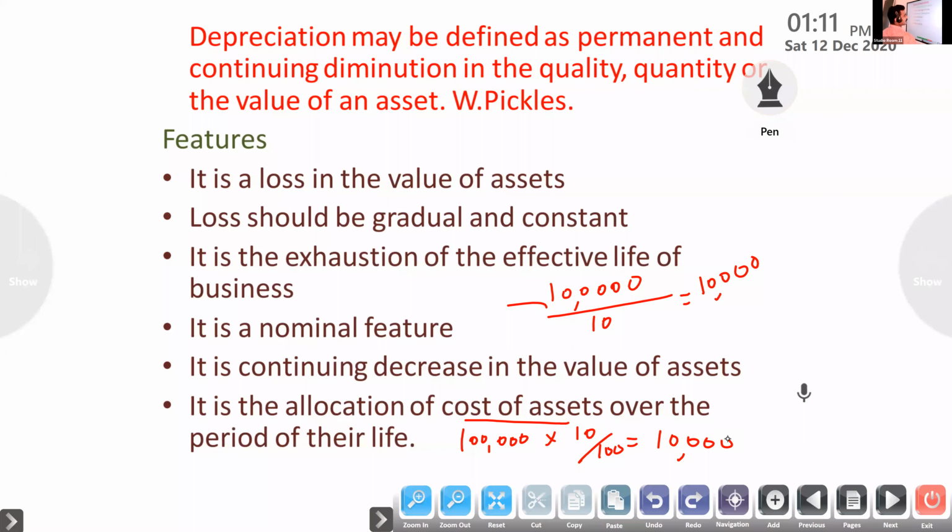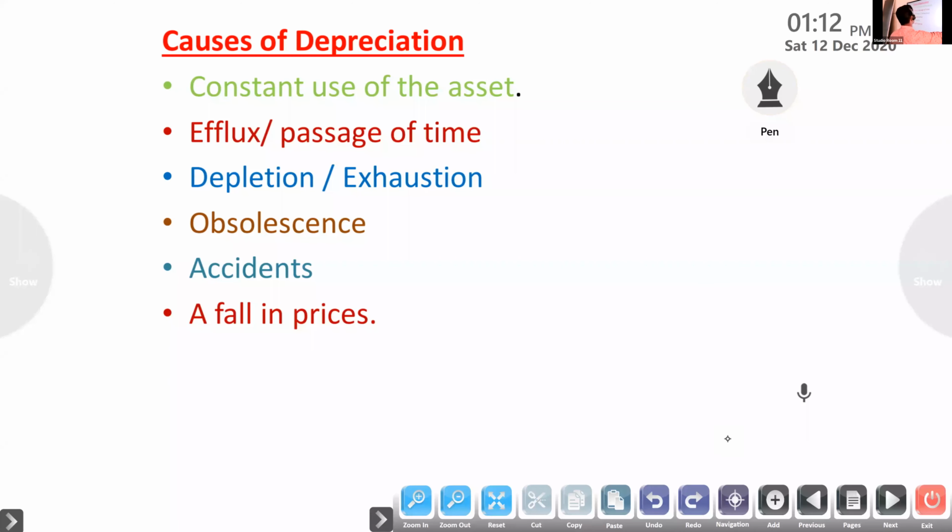Next, causes of depreciation. What are the causes of depreciation? How will depreciation come? First, constant use of the assets.